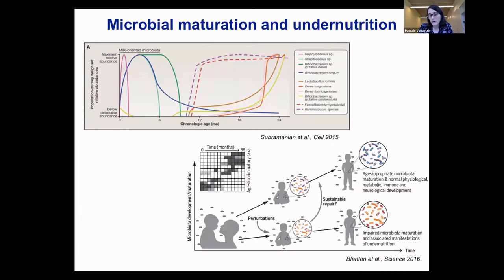Now, when one looked at the microbiota of undernourished children, it was visible that this succession was disturbed. These children didn't only have a delay in their anthropometric growth, but they also had a delay in the microbiota that they were displaying. So the microbiota of a child of, as an example, 18 months looked much more like the microbiota of a healthy child of 14 or 15 months.